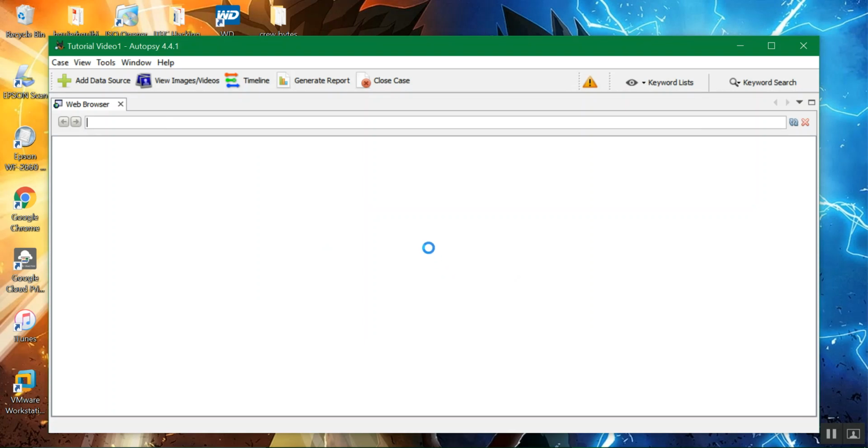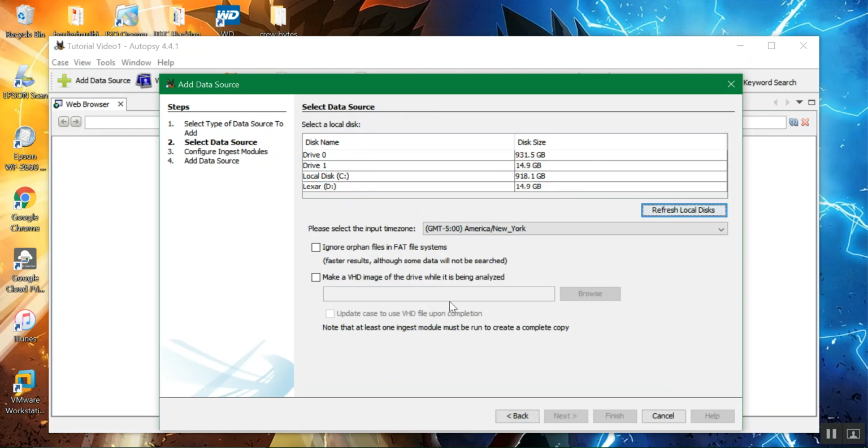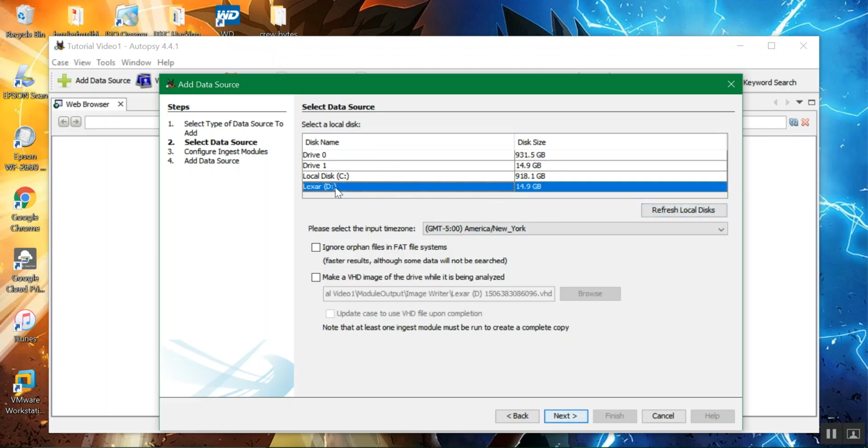Now it's loading. See the spinning ring. Click on local disk. They're extracting it straight from the disk. Find our USB drive, which we're using for this tutorial, which is this one.